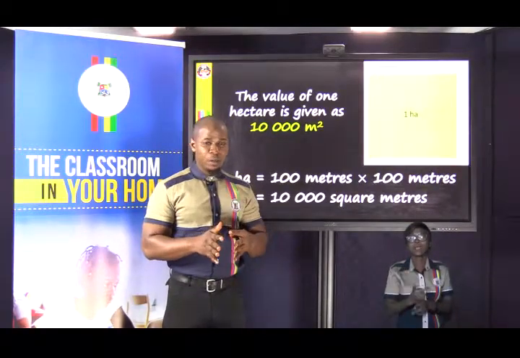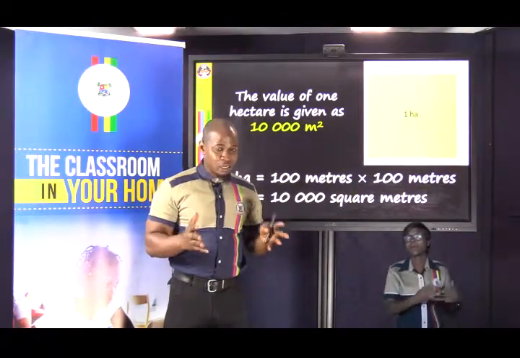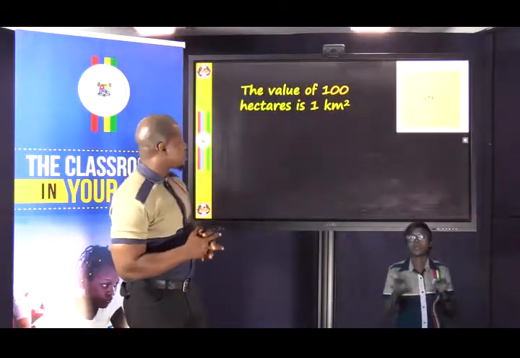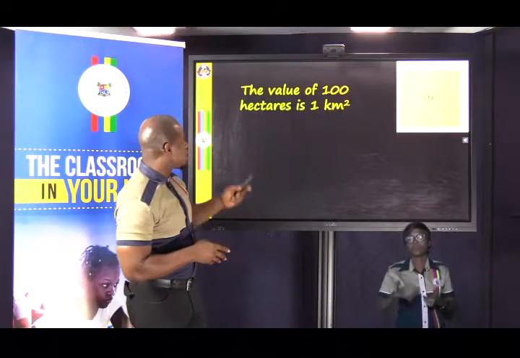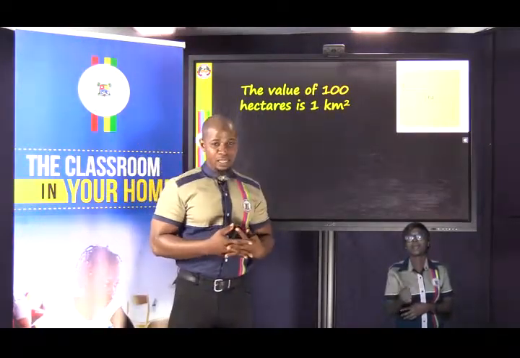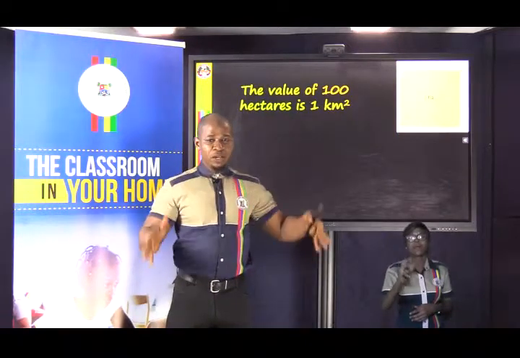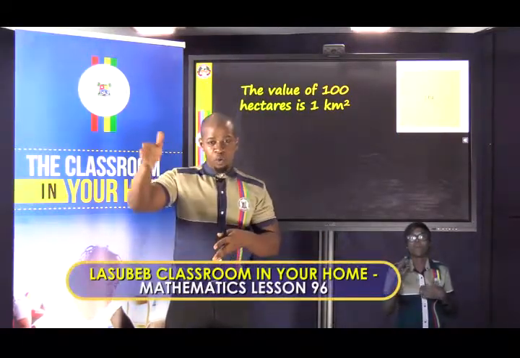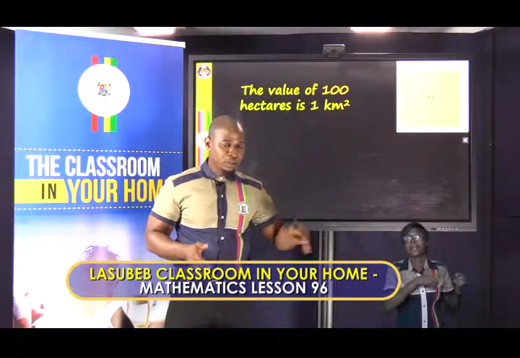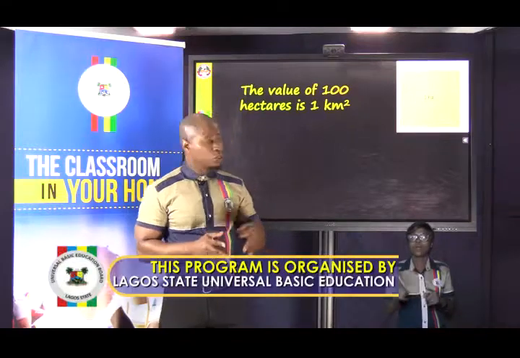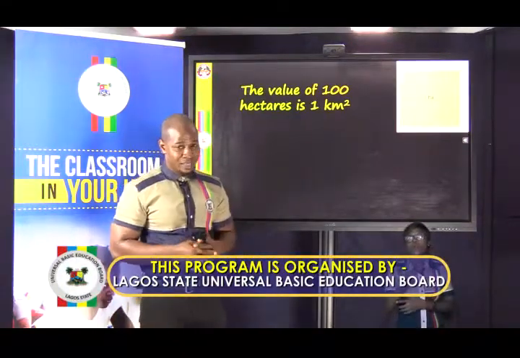Keep that at the back of your mind. We are going to need it in conversion later on. Another important relationship to note is that 100 hectares is 1 square kilometer. That is, when you have a parcel of land and you have 1 kilometer by the length and 1 kilometer by the breadth, the area will be 1 square kilometer. But that is 100 hectares.